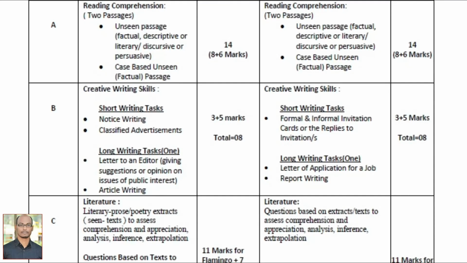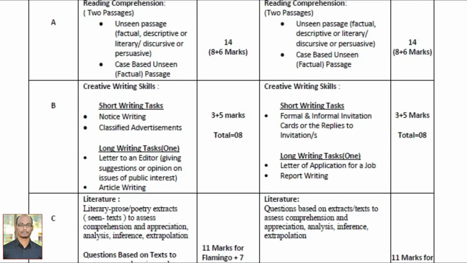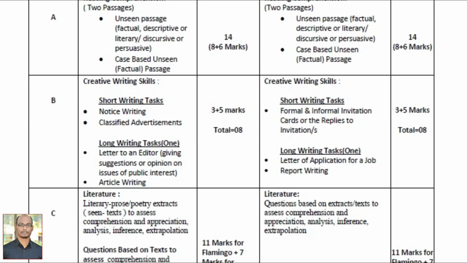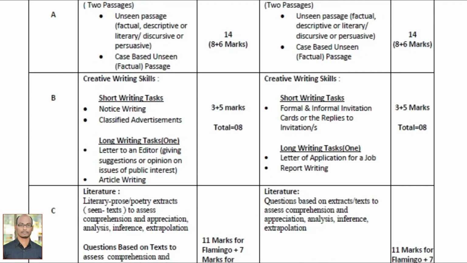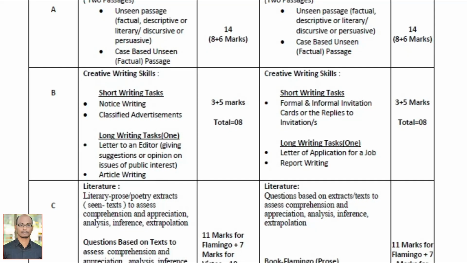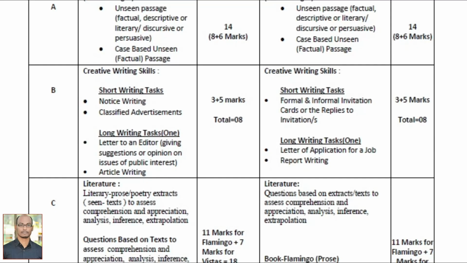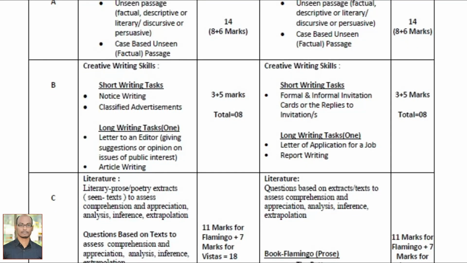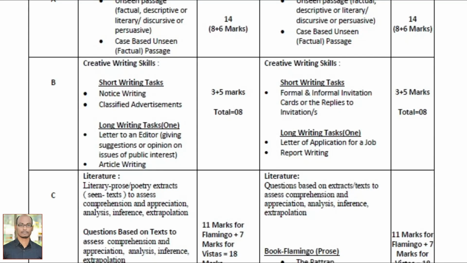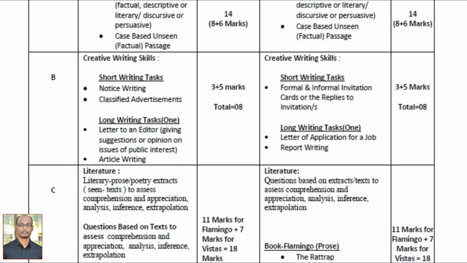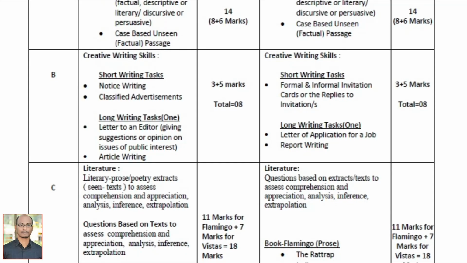So under creative writing skills, you have short writing tasks and long writing tasks. So what are the short writing tasks given to you, Sinchana? Notice writing and classified advertisements. Right. So you have 2 short compositions. One is notice writing and the second one is classified advertisements. And for how many marks are you going to get these 2, Sinchana? 3 marks. Good. So short composition you have for 3 marks.